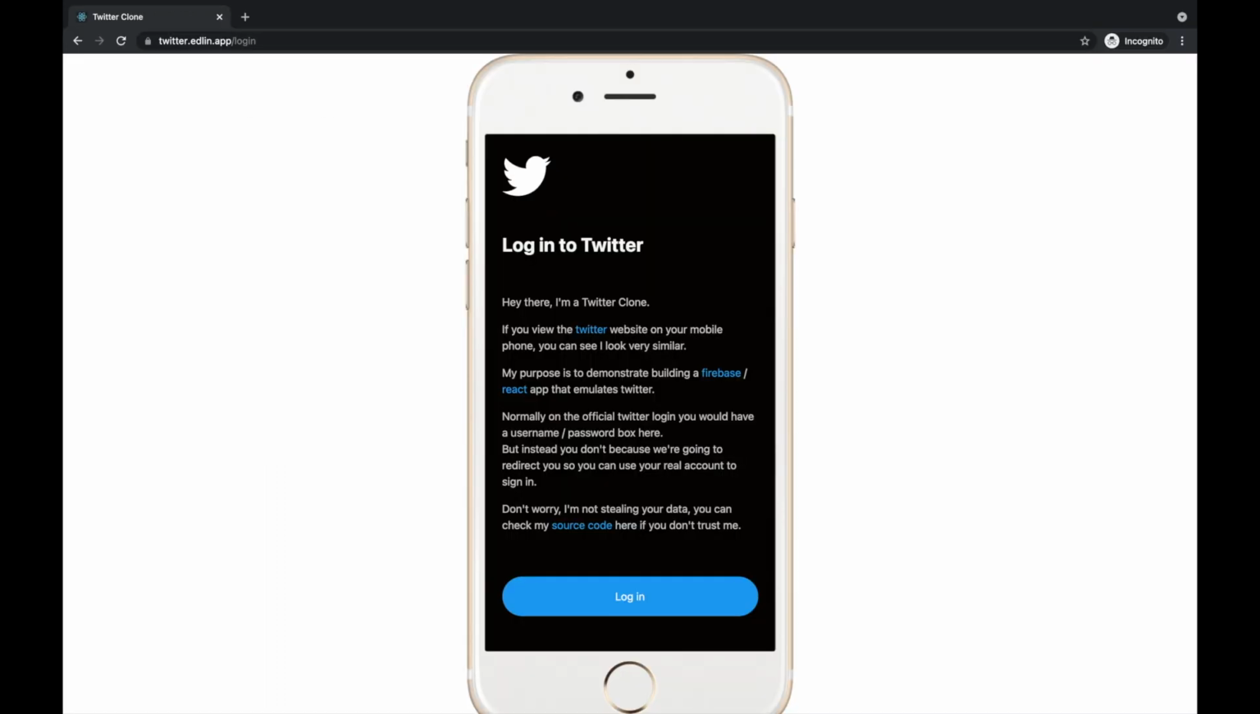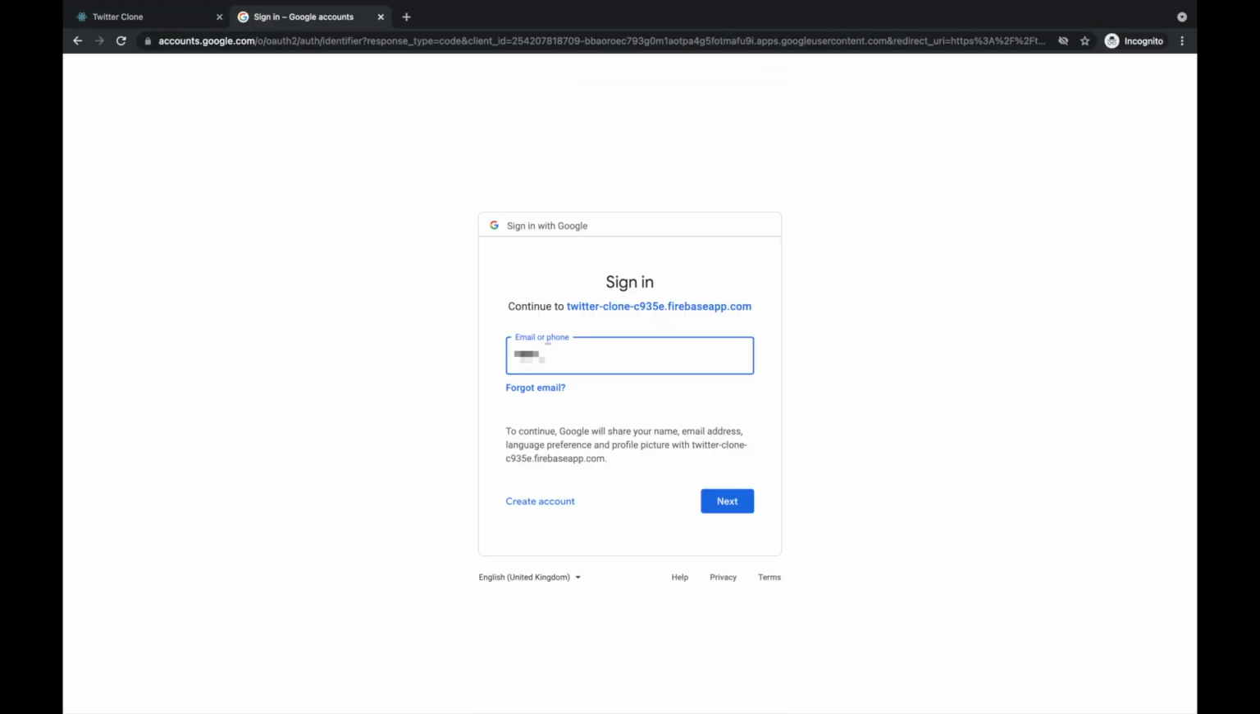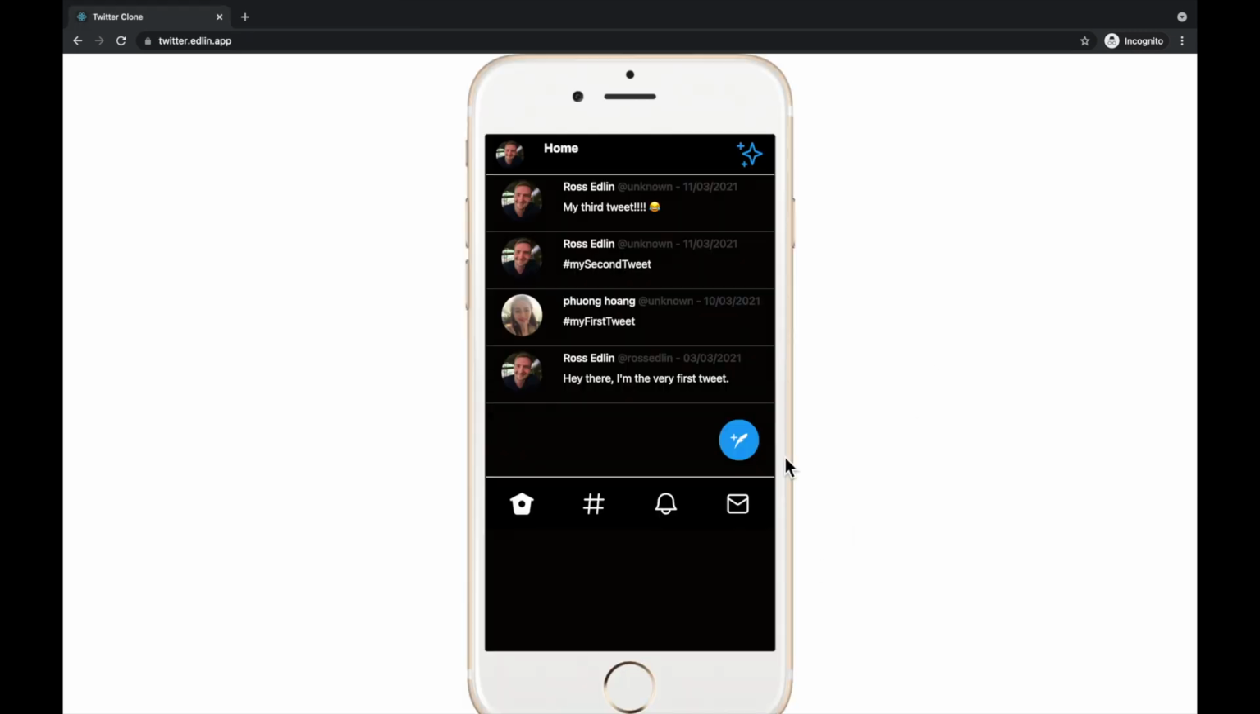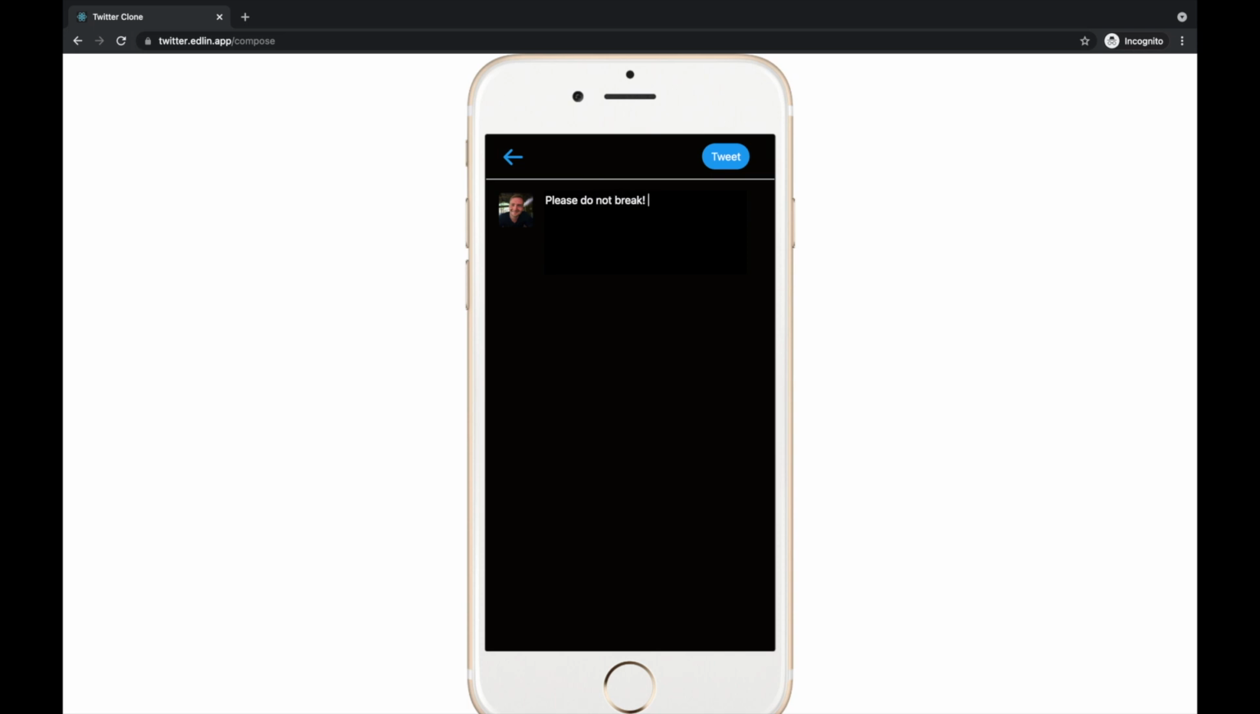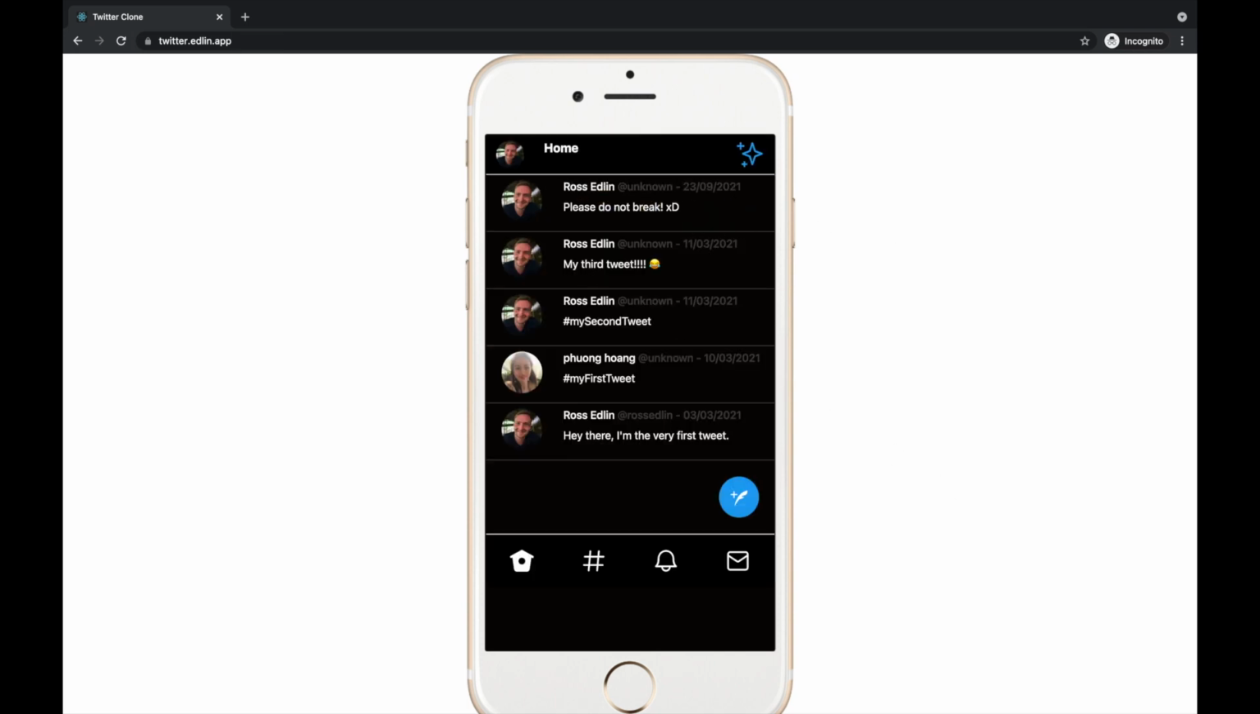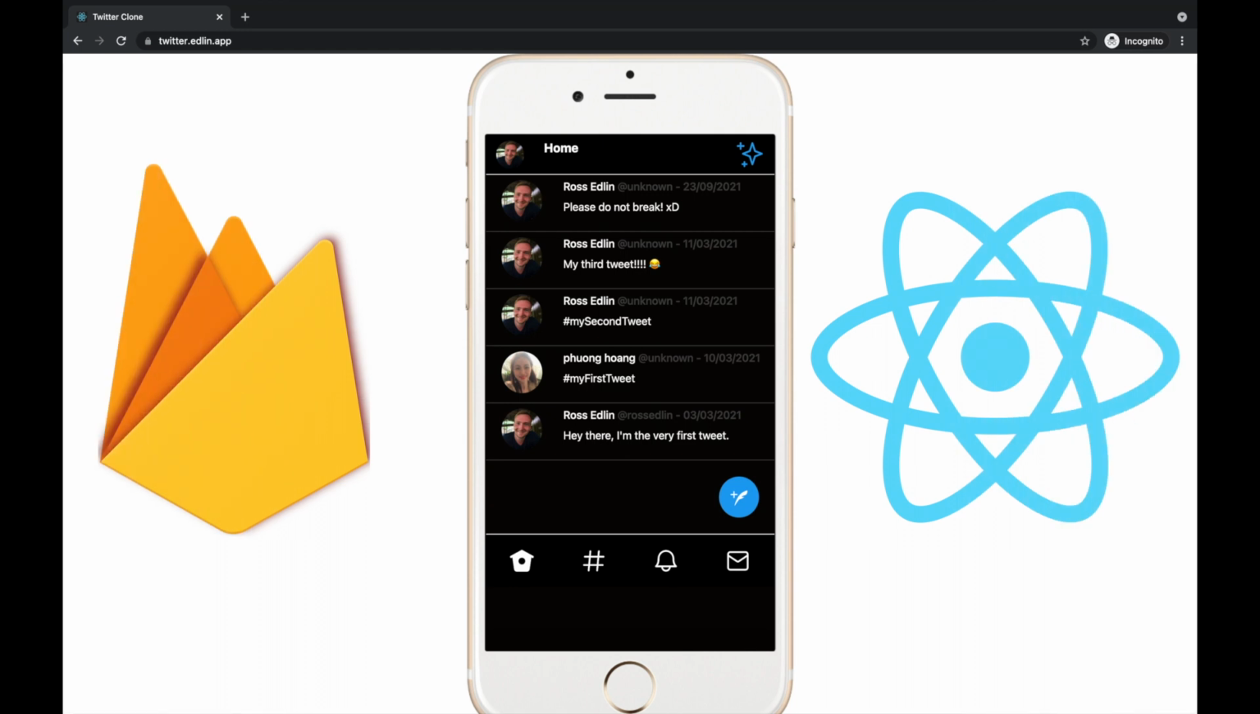It's a simple mobile web version of Twitter with a sign-in button using Google Authentication. You can see tweets from previous users, post tweets yourself by clicking the tweet button and writing your own tweets. And we're going to build this all in 20 minutes using Firebase and React.